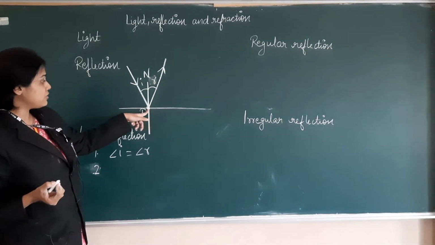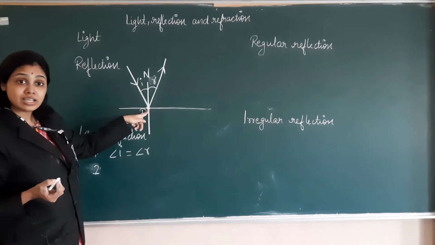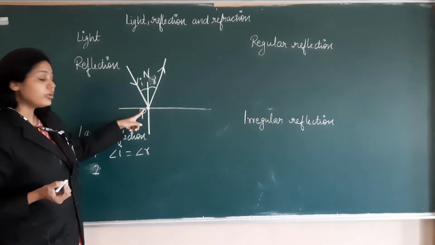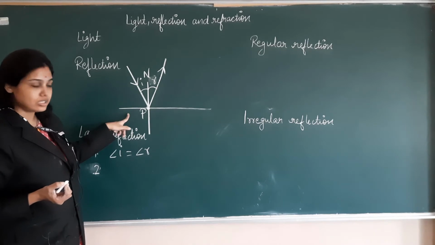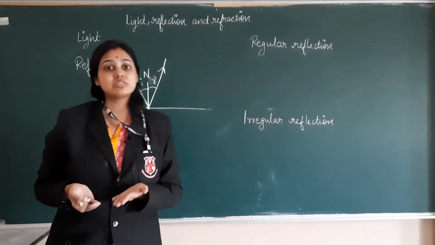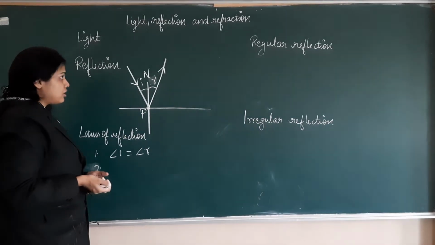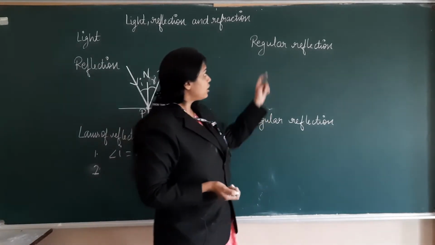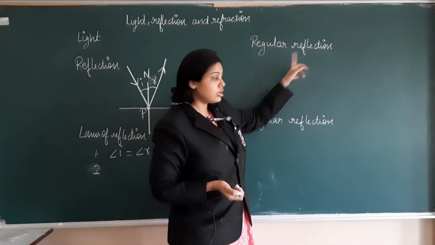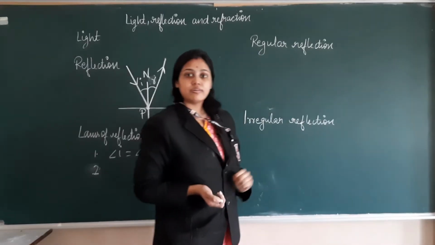Why is this the point of incidence? Because light is incident at this point. So this point is known as the point of incidence. So reflection is bouncing back of light in the same medium. Now we have to study types of reflection. There are two types of reflection, regular and irregular reflection.